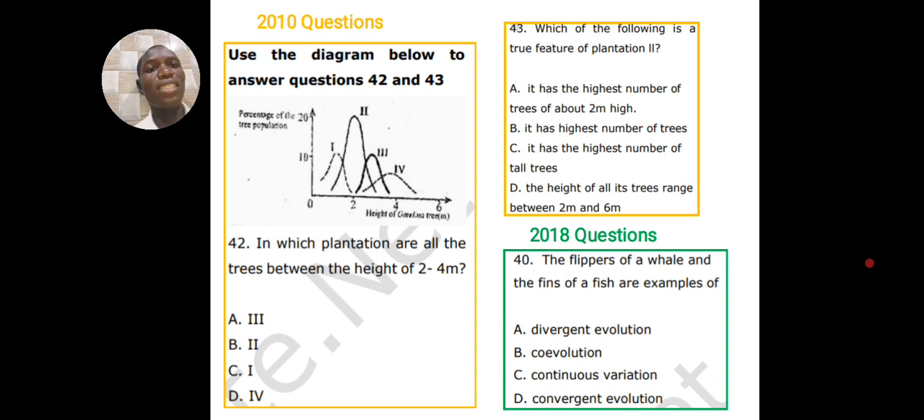Because if you look at it, is at number 2 that the curve peaks. So the percentage of all the plants in that category of plantation are having 2 meters height. I hope this is very clear.